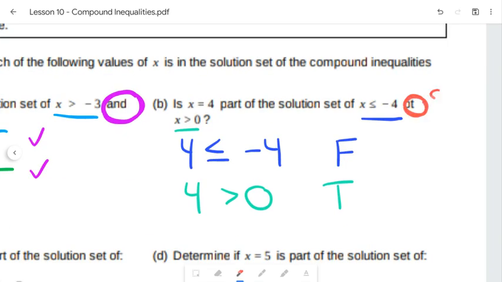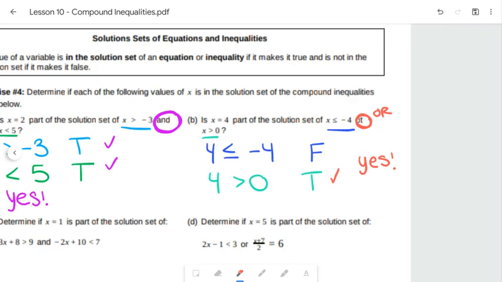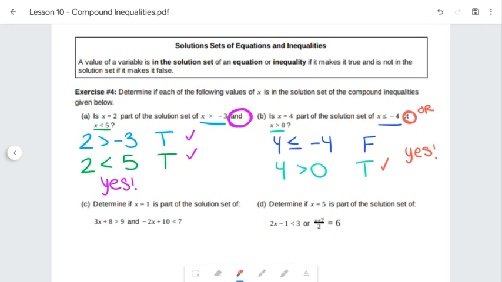It was supposed to say or there. But since it's or, as long as you have at least one thing that satisfies, we can say that this is true. Okay? Because you have two different options. You either have that x is less than or equal to negative 4, which it wasn't, so we were in trouble. But then 4 is greater than 0, so as long as you have one that satisfies, we're good. So we know that for or.